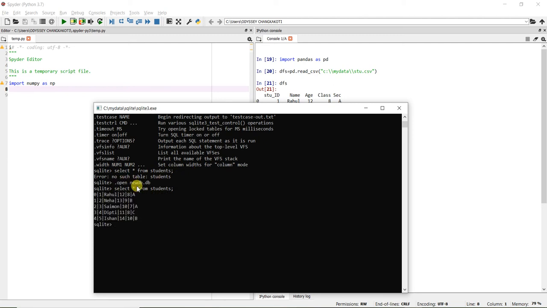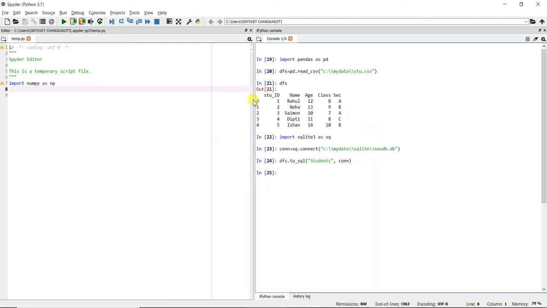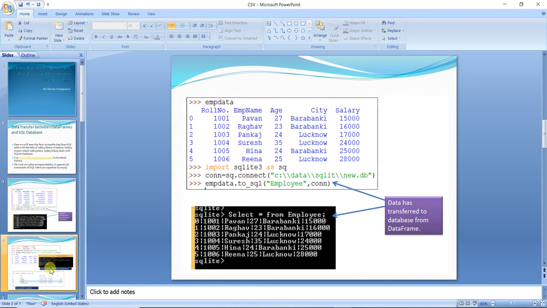Yeah, so I have reopened the database which I have created. Then after writing select star from students, here you can see our table has come: 01 Rahul 12 8A. So this is the process how you can convert a data frame to a table in your SQL database. Okay, next let us see. So we have done this.